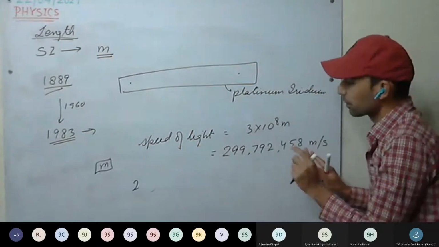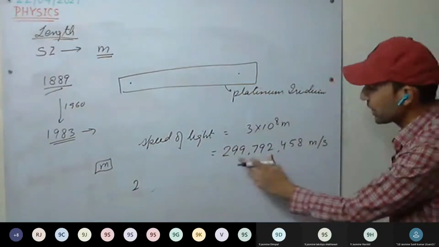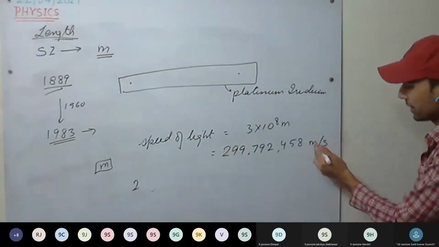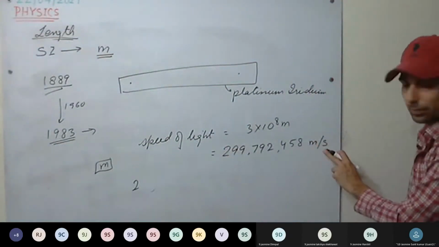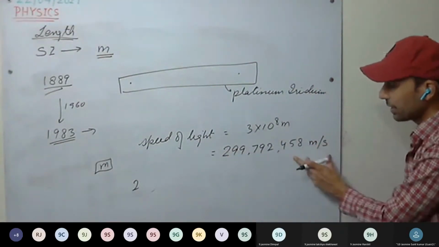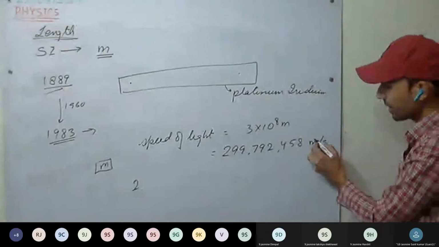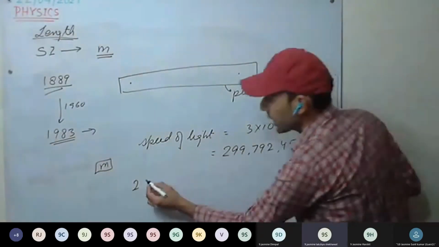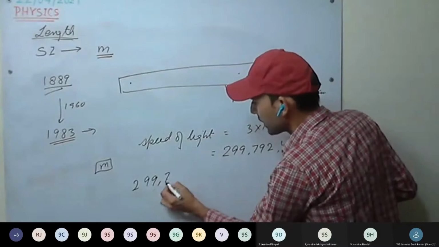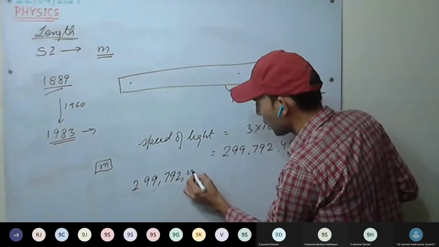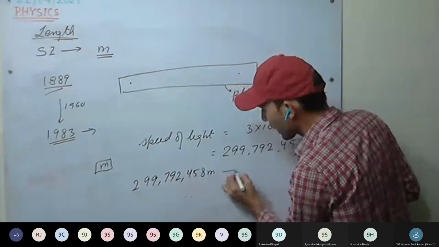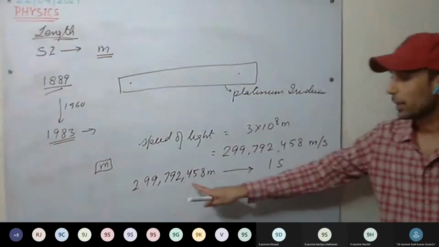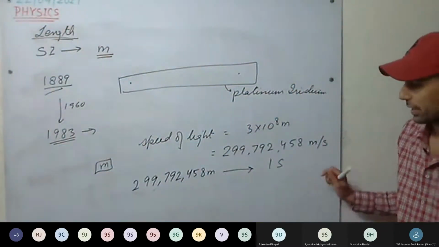So see here, with the definition, it means these many meters are covered in how many seconds? 1 second. This is the speed. Speed is meters per second. So we can write that 299,792,458 meters are covered in 1 second.